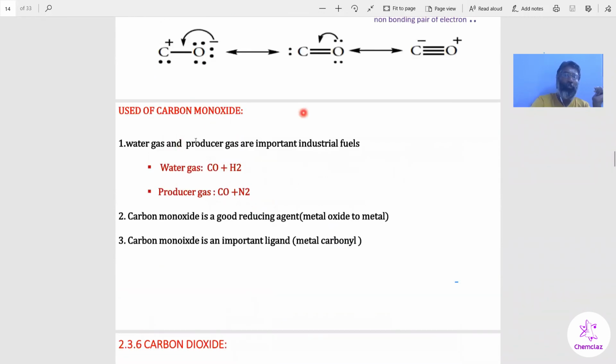Then the uses of carbon monoxide: water gas and producer gas are important industrial fuels. Carbon monoxide acts as a good reducing agent, so metal oxide can be reduced to metal by carbon monoxide, and it acts as a ligand in the formation of metal carbonyl compounds. So today we finished carbon monoxide.